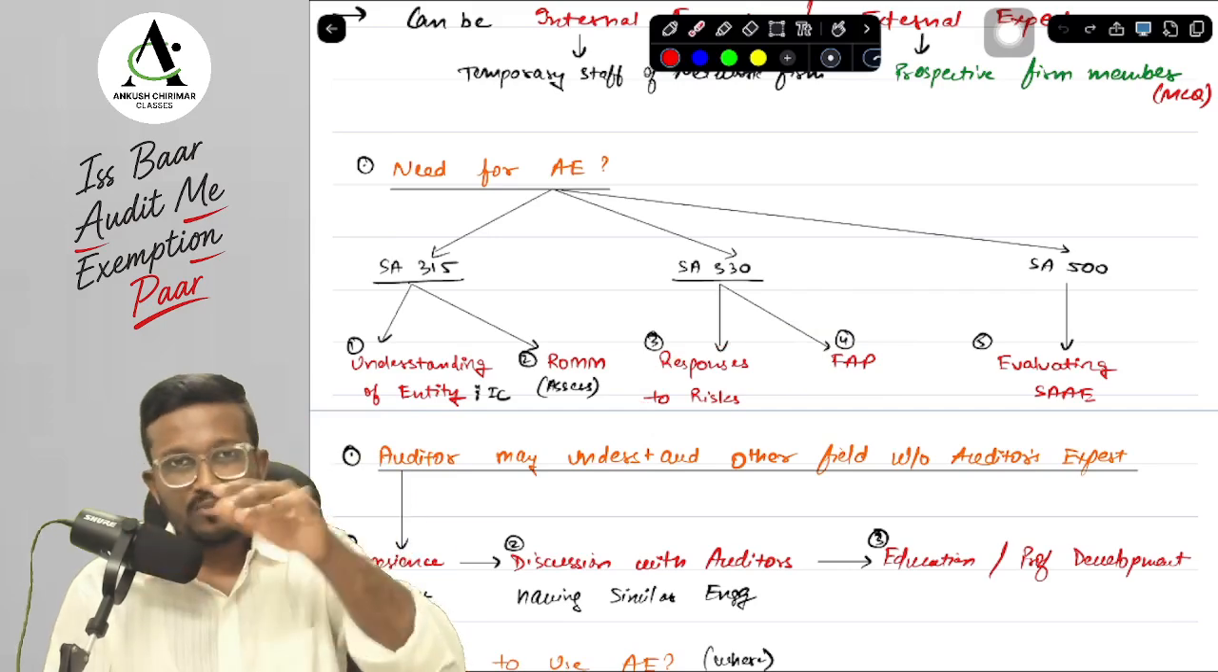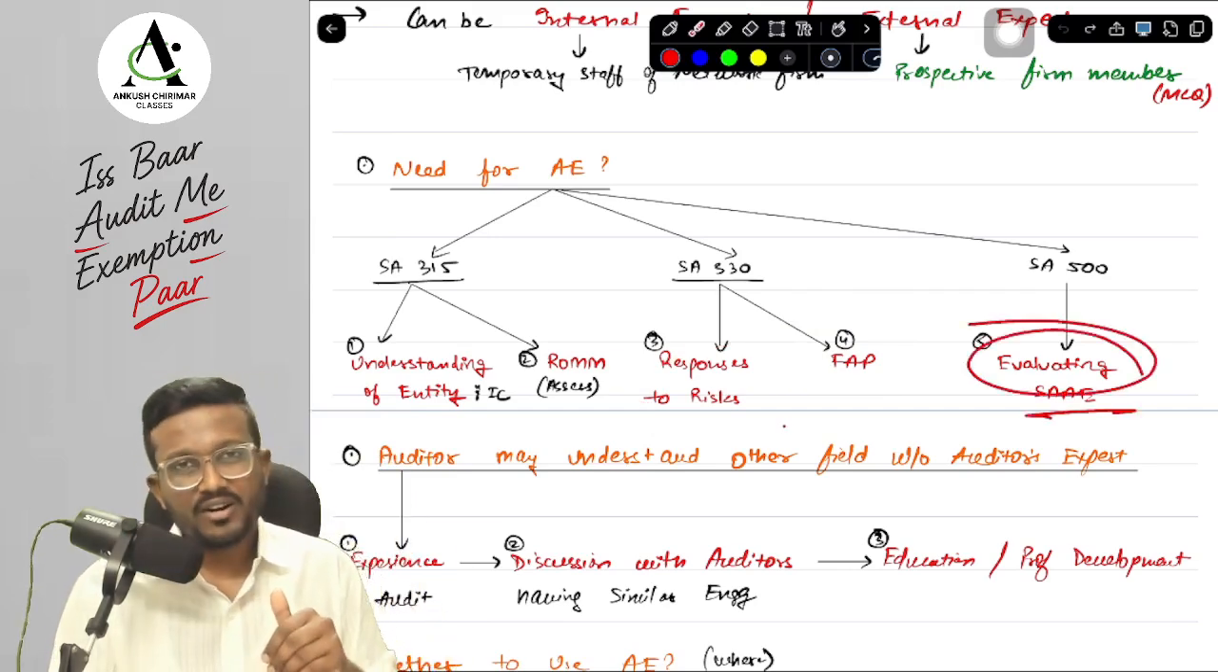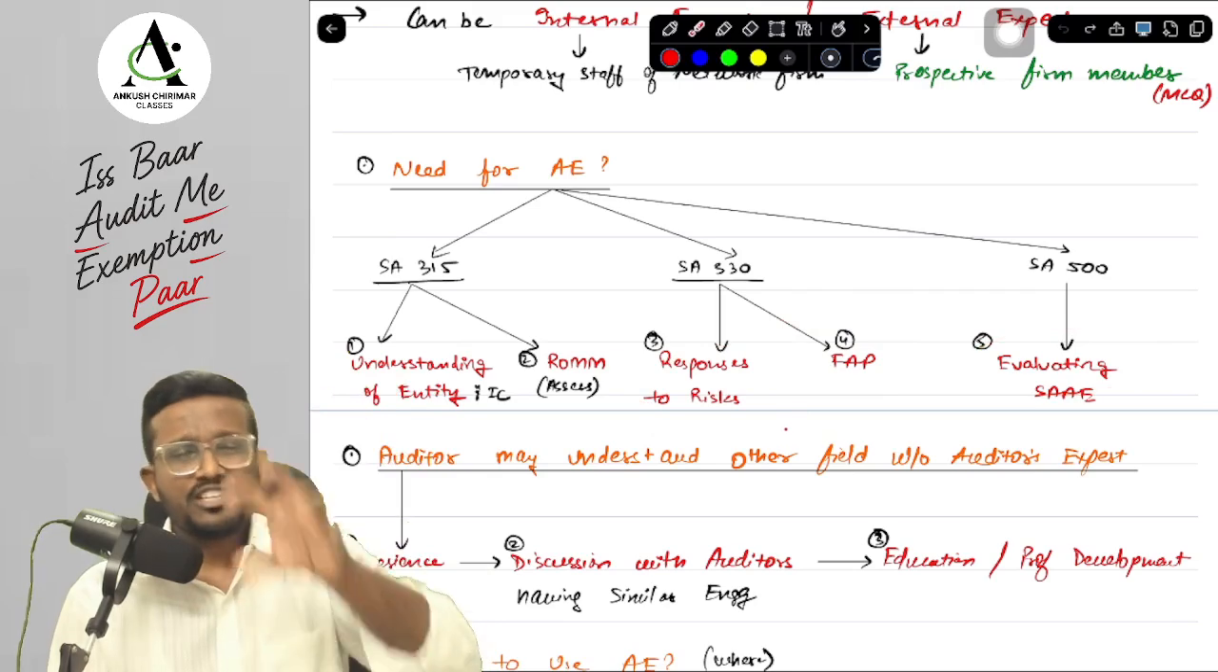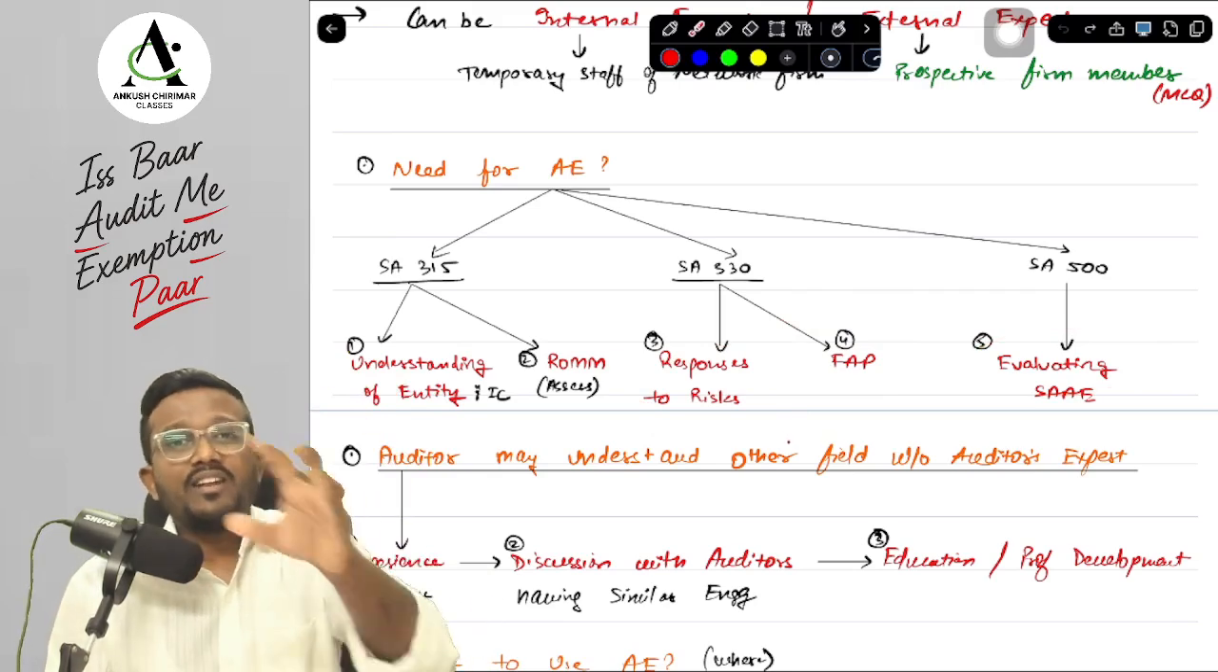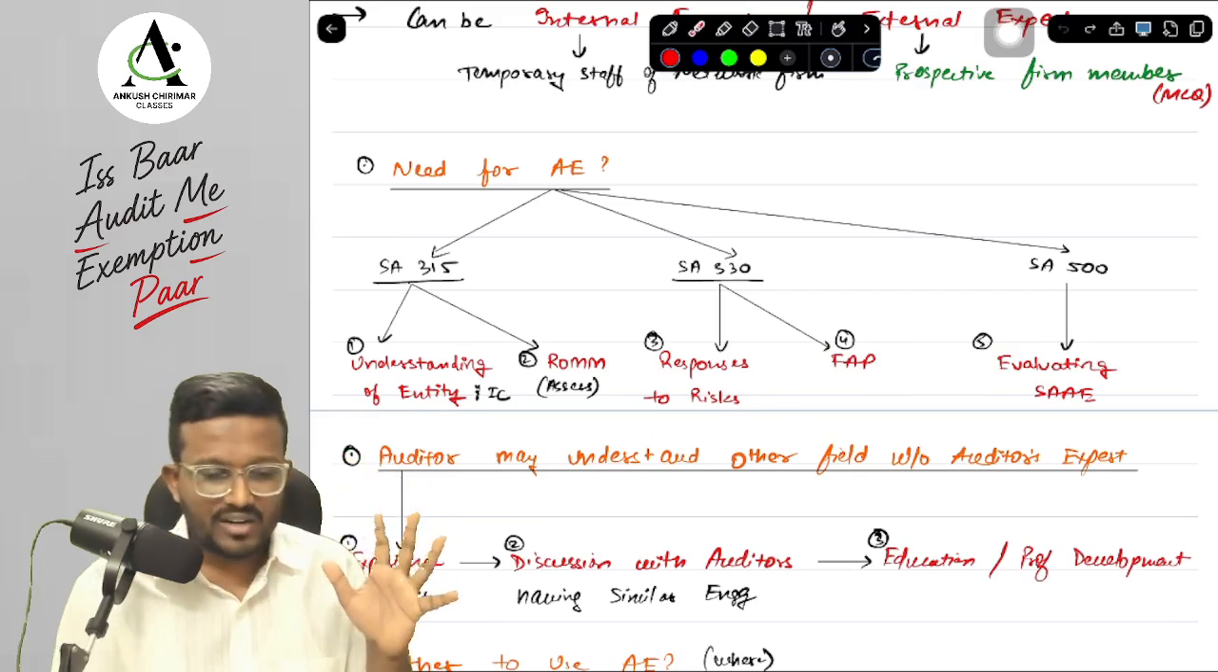After performing further audit procedures, we will get audit evidence, so we are evaluating the audit evidence. So through all these procedures, what will we get to know, sir? We will get to know whether we need to use the auditor's expert in this particular audit engagement or not.